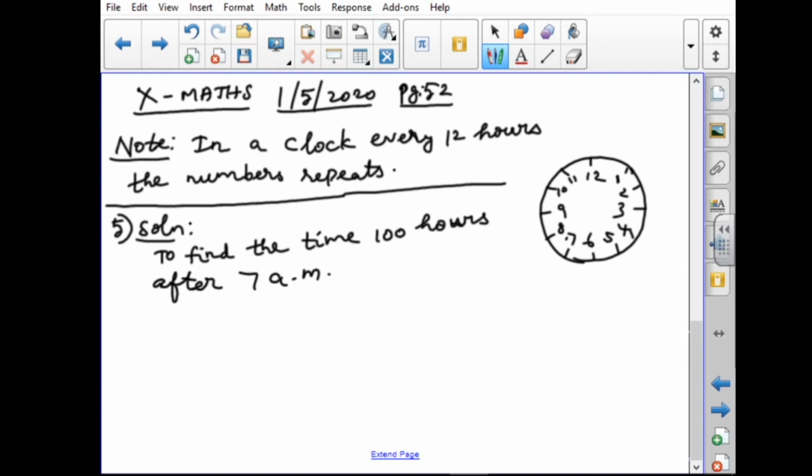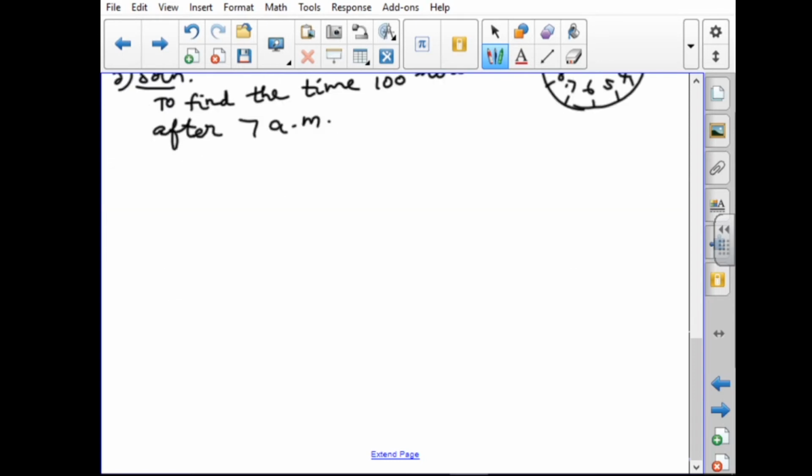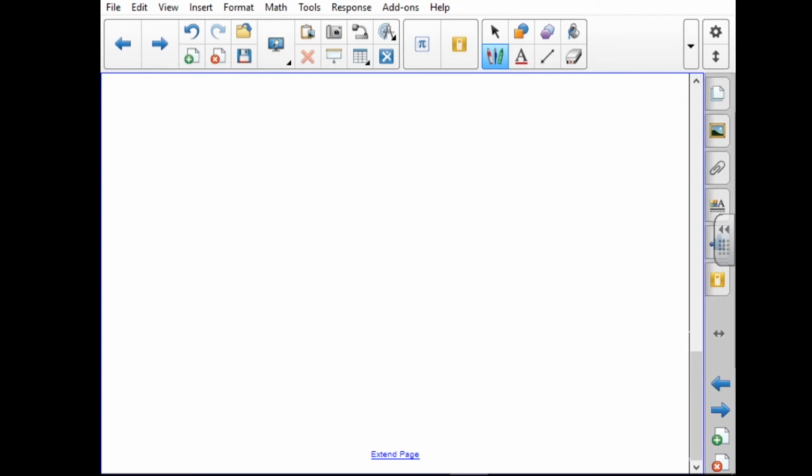Whatever remainder is left, you add with 7. That is for 1 mark. For 2 marks, you use this method.